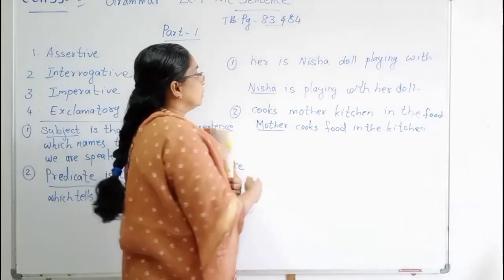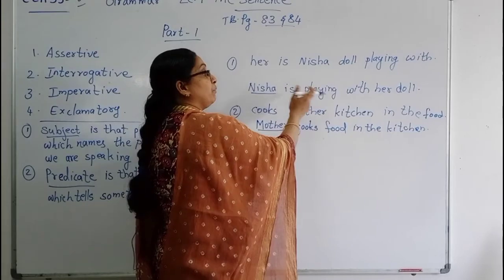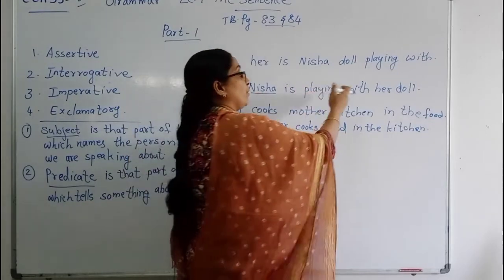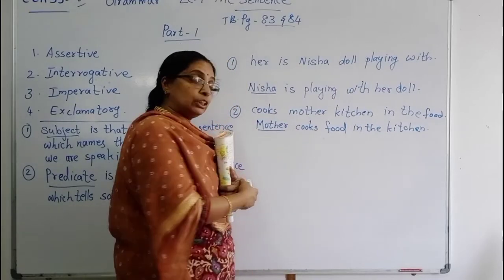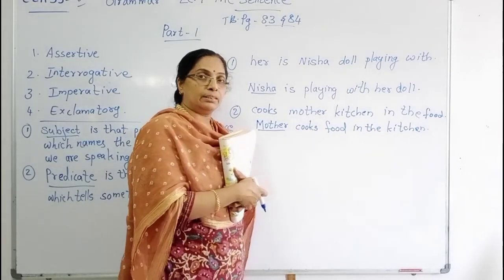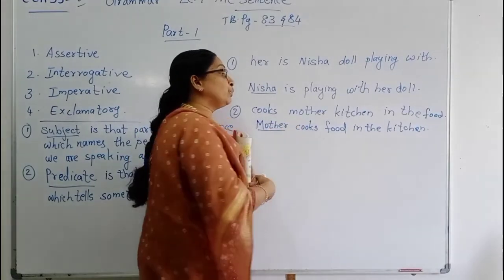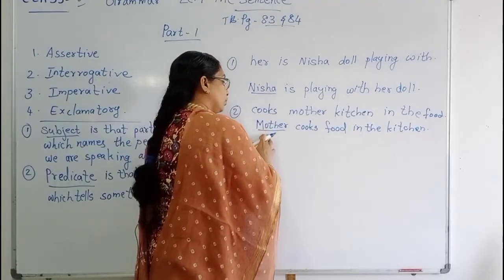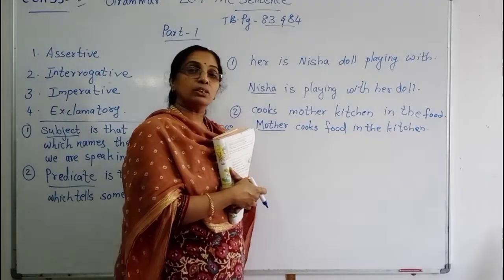Isn't it, children? So who is playing with her doll? Nisha is playing with her doll. What is Nisha doing? She is playing with her doll. Then here, mother cooks food in the kitchen. Now this is the correct sentence. We got the correct meaning also. Then who cooks food in the kitchen? Mother. What does mother do? Mother cooks food in the kitchen.